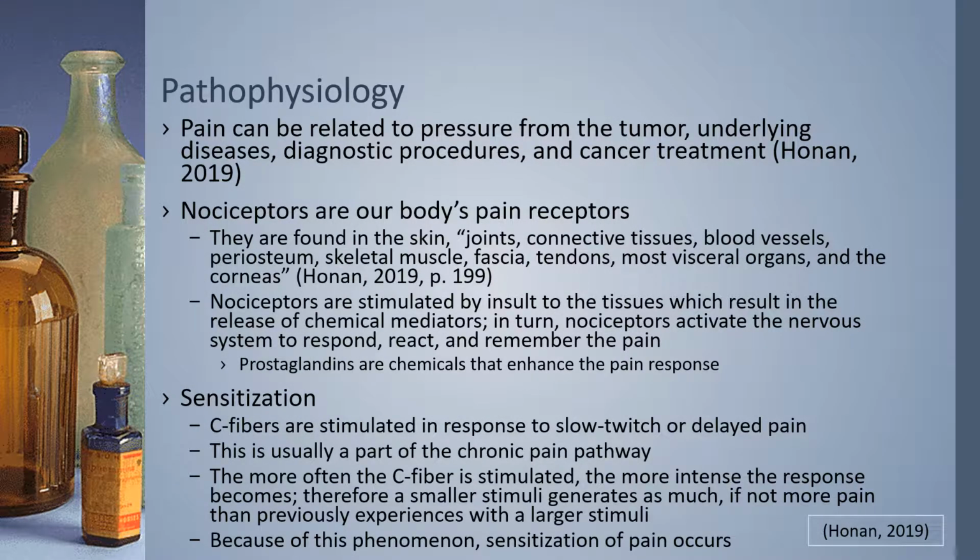Etiology of cancer pain. Pain can be related to pressure from the tumor, underlying diseases, diagnostic procedures, and the cancer treatments themselves. Nociceptors are our body's pain receptors. They are found in the skin, joints, connective tissues, blood vessels, periosteum, skeletal muscle, fascia, tendons, most of our visceral organs, and the corneas. These receptors are stimulated by insult to the tissues, which then results in the release of chemical mediators. In turn, nociceptors activate the nervous system to respond, react, and remember this pain. Prostaglandins are also used in this mediation reaction, and they actually enhance the bradykinin receptors to enhance your pain response.